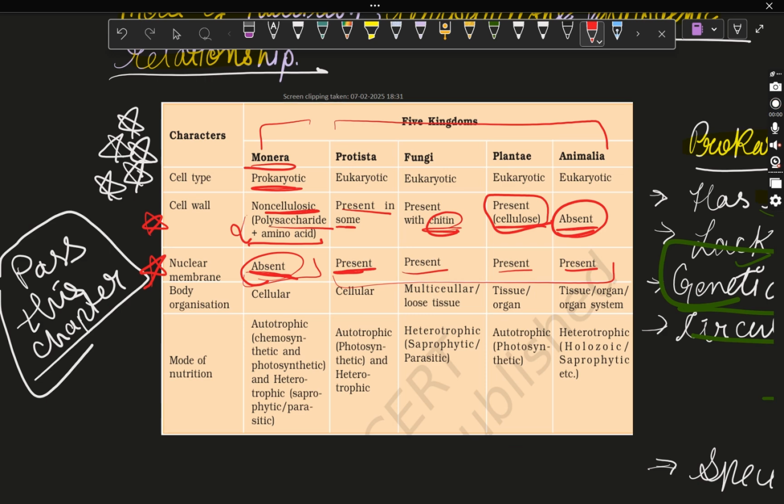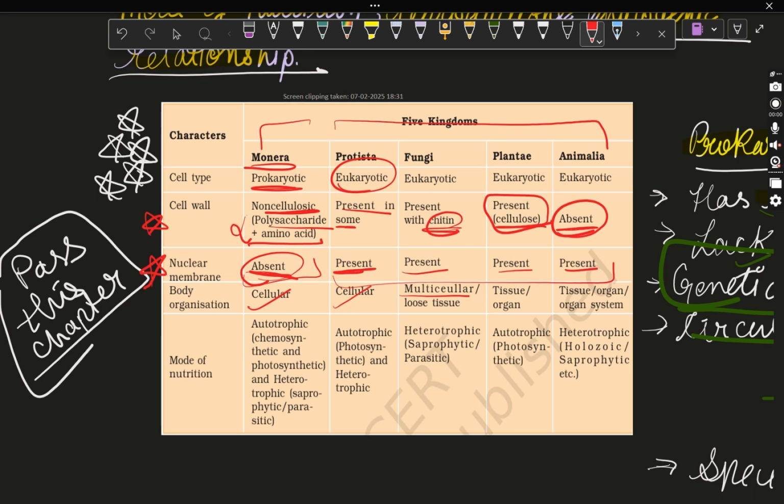Next is body organization. The monera is on the cellular level only, means each cell represents each organism. Same thing goes for protista, but the difference is it is eukaryotic, means it has a different kind of cell wall. Nuclear membrane is also present. It is different from monera, but the body organization is at cellular level only.